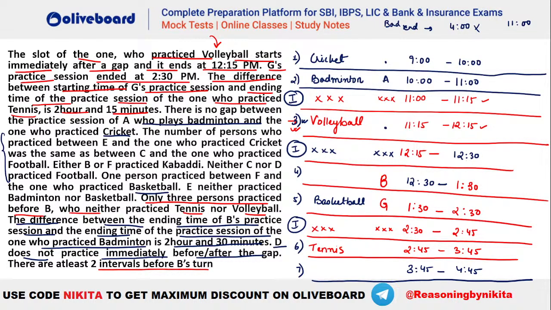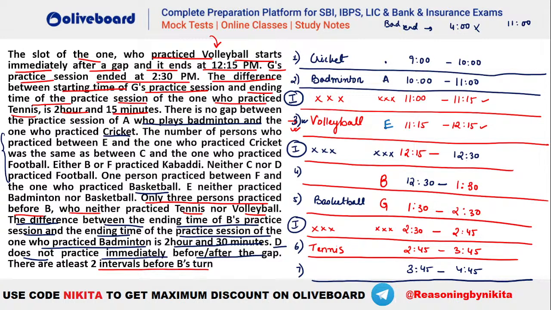So can we have one person between D and this person, that is your football, right? Because the number of persons between E and cricket has to be the same as between C and football. So suppose we place E here, let's take a case. If we have E here, then we have one person between E and cricket, that is A. So we should have one person between C and football as well, right?